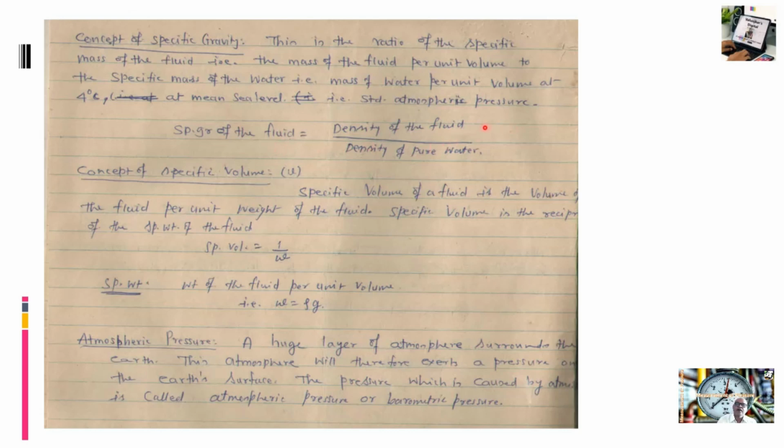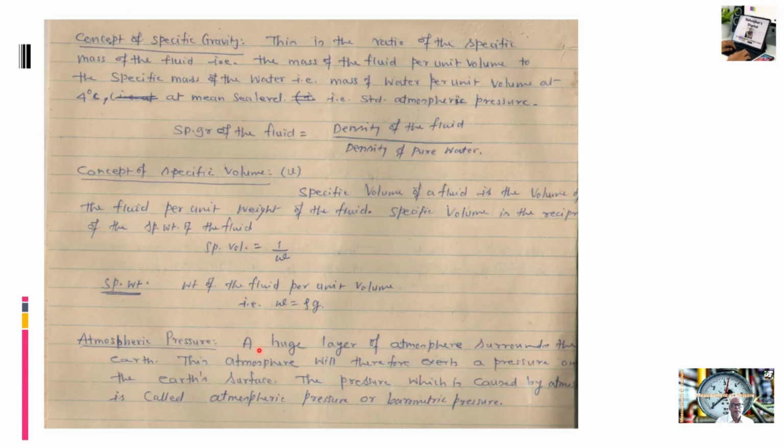Similarly, the density of mercury is 13,600 kg per meter cube and the density of pure water is 1000 kg per meter cube. If we take the ratio 13,600 upon 1000, that will be 13.6, which is the specific gravity of mercury. Concept of specific volume, we have already studied, it is a reciprocal of specific weight, and specific weight is equal to W is equal to rho into g.